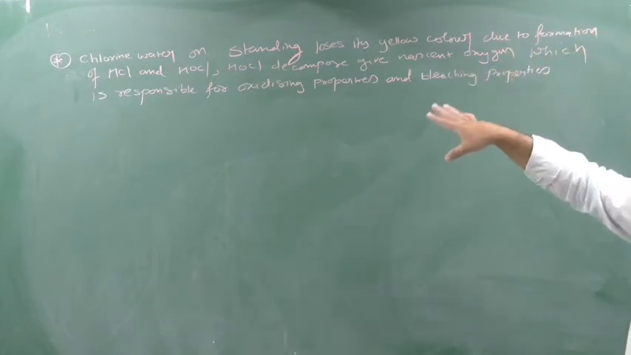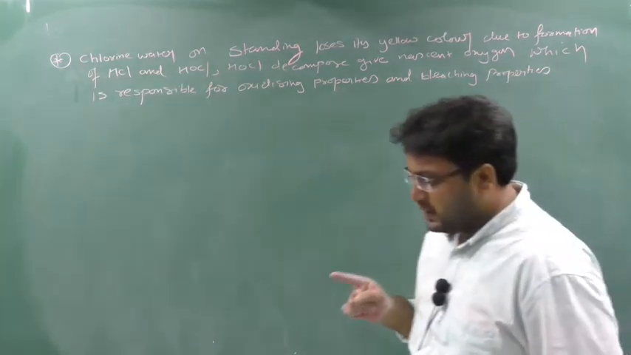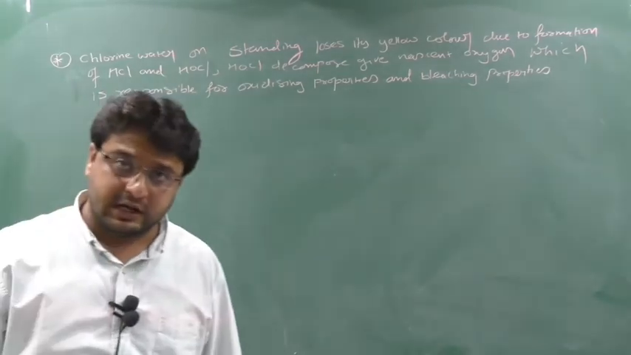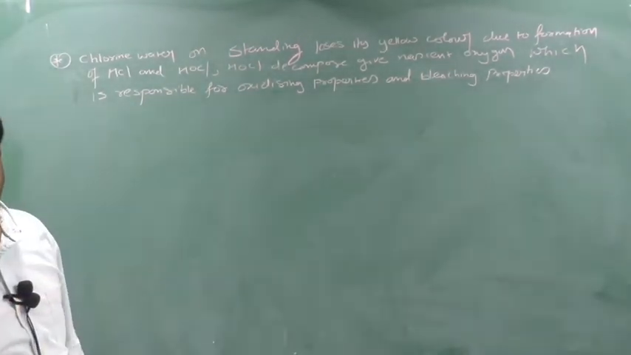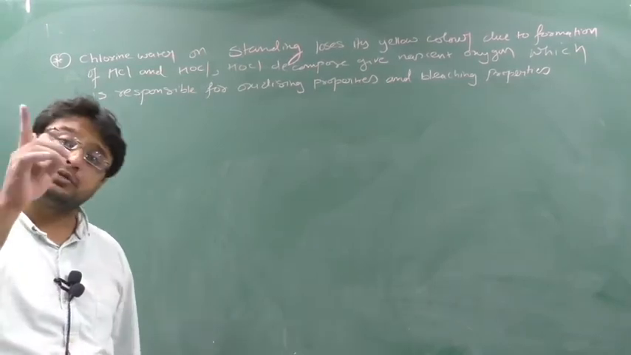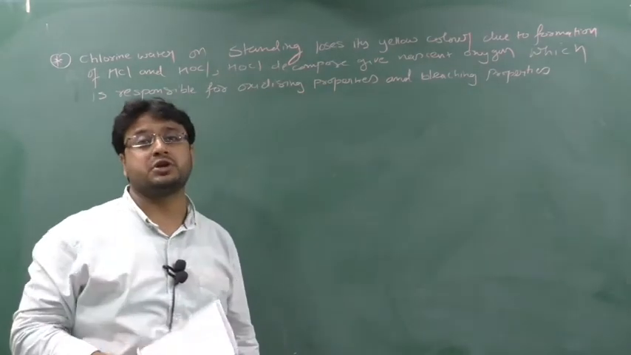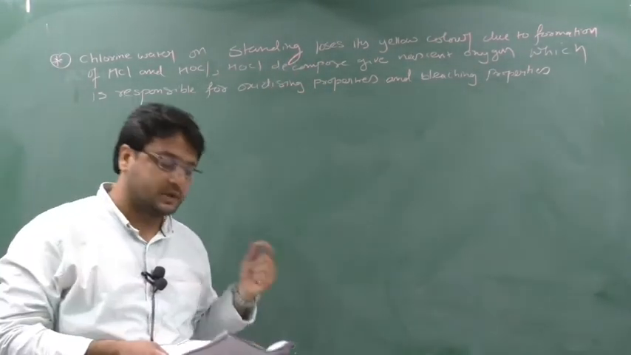So that chlorine water on standing will lose what? The yellowish green color is lost. Why? We know that the greenish yellow solution will form HCl and HOCl. That HOCl again will get decomposed and forms what? Oxygen gas. Clear? Nascent oxygen. The formation of that nascent oxygen only will yield its bleaching properties and its oxidizing properties. Now how? We will see this.